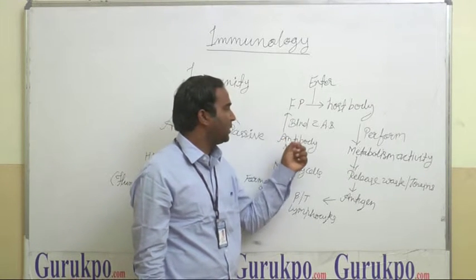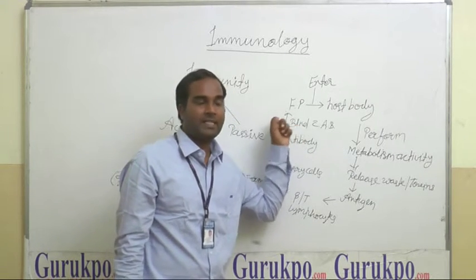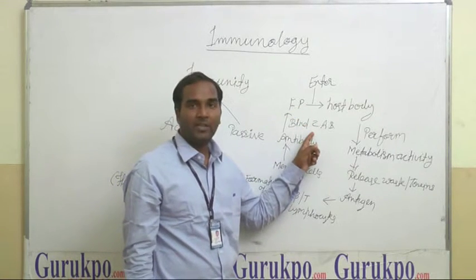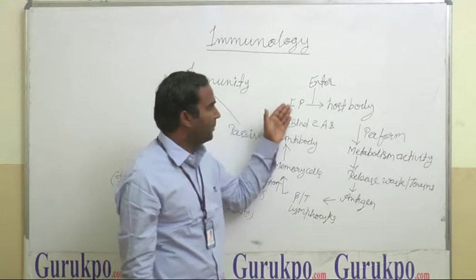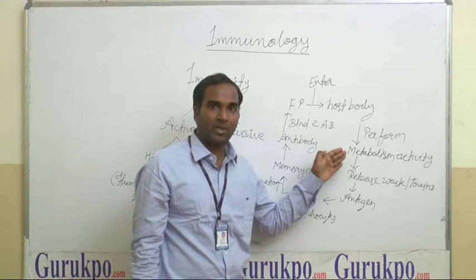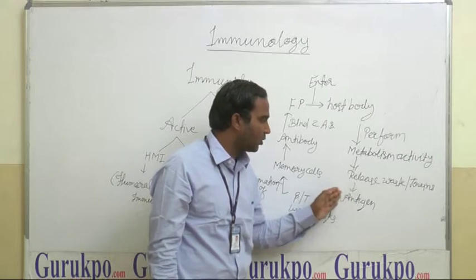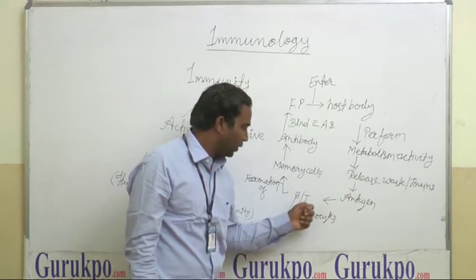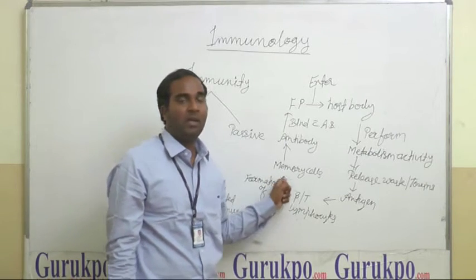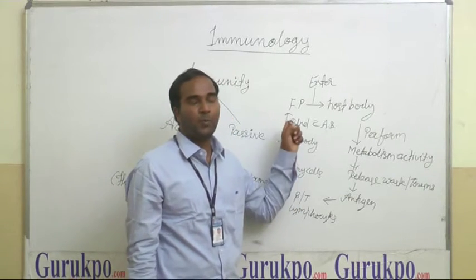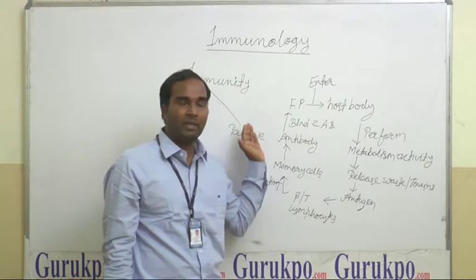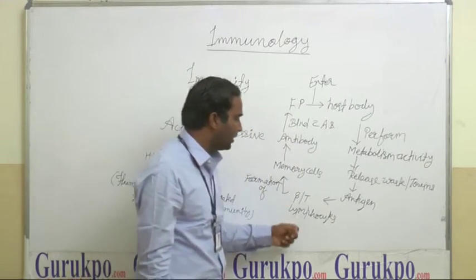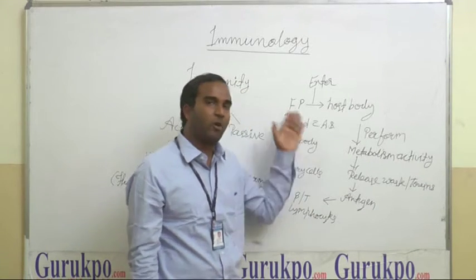The antibody reaches the affected area which is infected by the antigen and binds to the antigen. When foreign particles enter the host body and contact the T lymphocyte, the T lymphocyte becomes active and goes to the B lymphocyte to form memory cells and produce an antibody for a particular antigen.